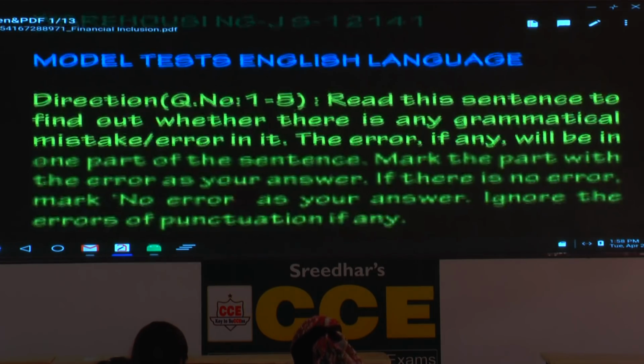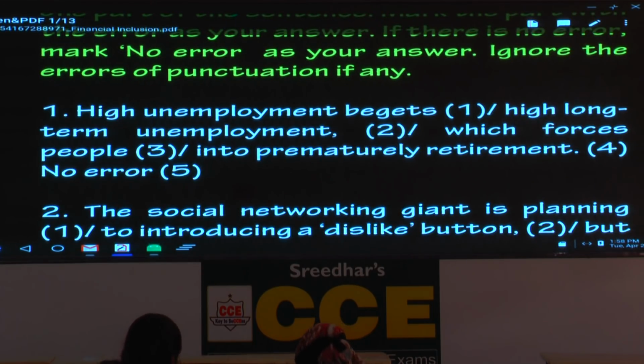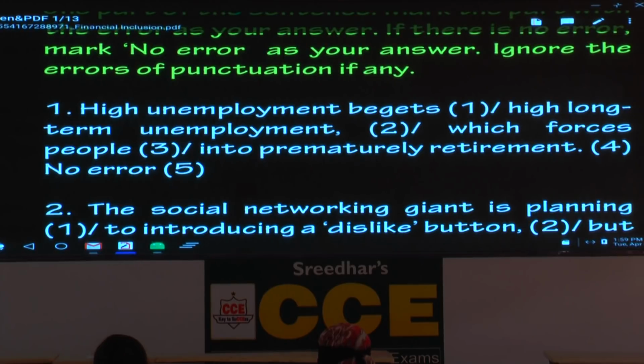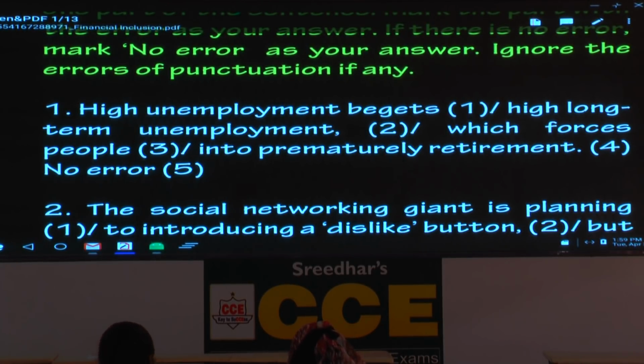The first 5 questions, what do they deal with? Error location. So we'll start with the first sentence. High unemployment begets, underline the word begets. High long-term unemployment. What do you understand from the context? It brings or it gets or it results in. High unemployment begets high long-term unemployment, which forces people into prematurely retirement.